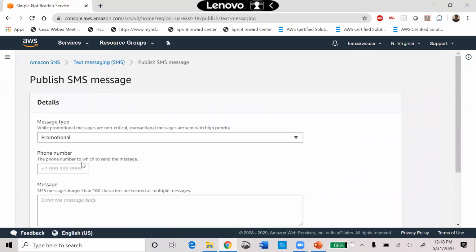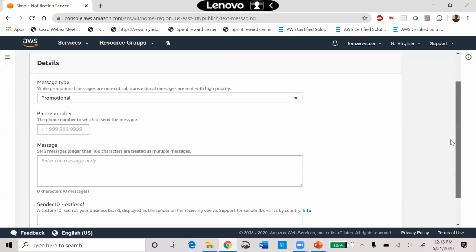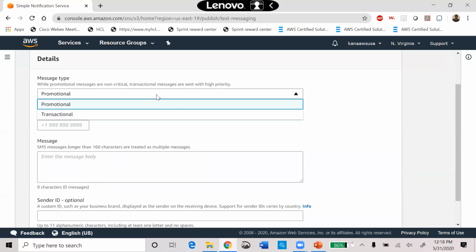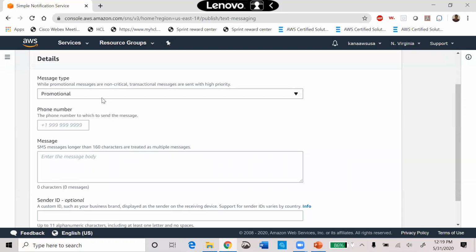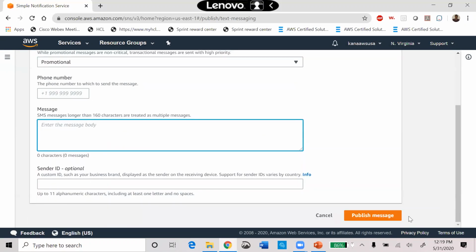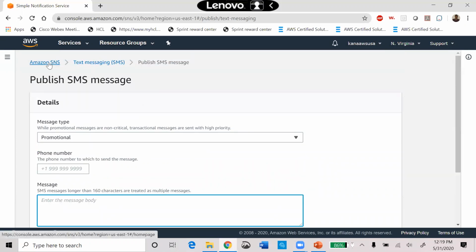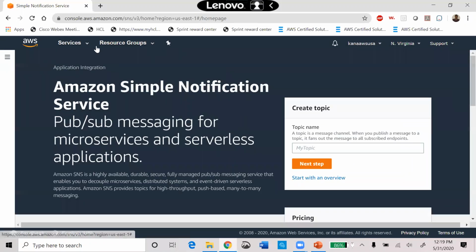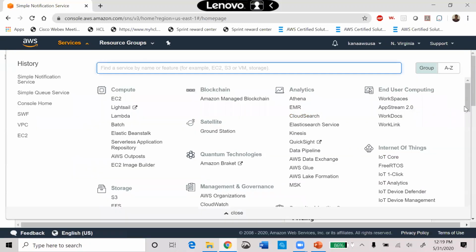If you want to publish a text message, you have to choose promotional or transactional, whatever type of message this one is. You have to mention your cell phone number and give your message. Then if you publish the message, it will be published accordingly. So you can configure any SNS to your cell phone also.